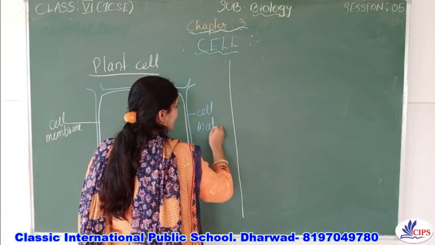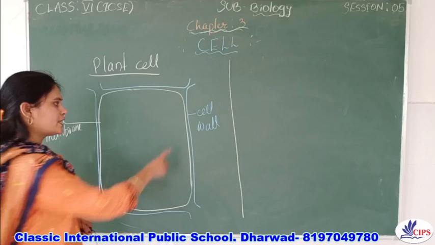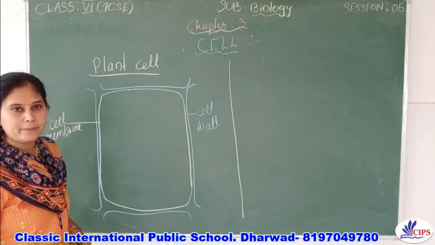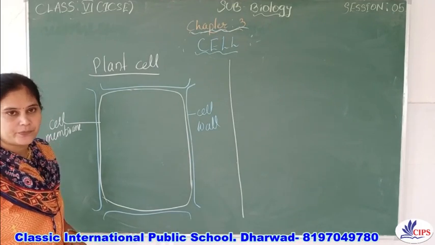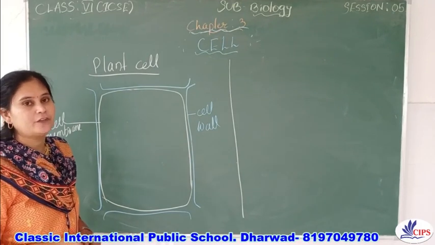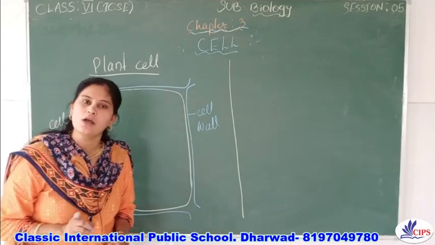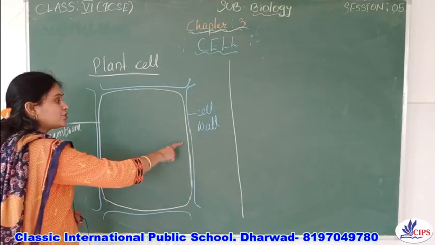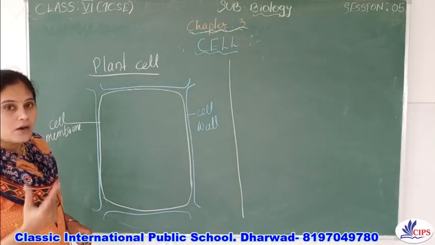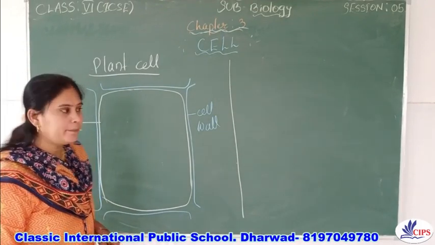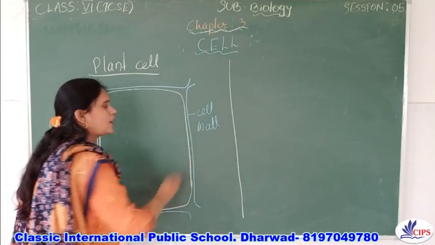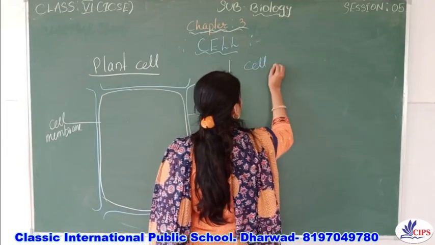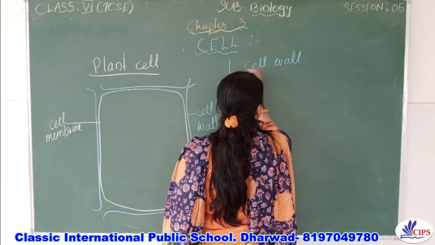So this is called the cell wall. Whereas in case of the animal cell, the cell wall is not present. The cell is bounded by a membrane which is called a cell membrane, right? So the outermost layer of the animal cell is a cell membrane or plasma membrane, whereas in case of the plant cell, in addition to the cell membrane, outer to the cell membrane, there is another layer called the cell wall, right? Now let us study about the cell wall.